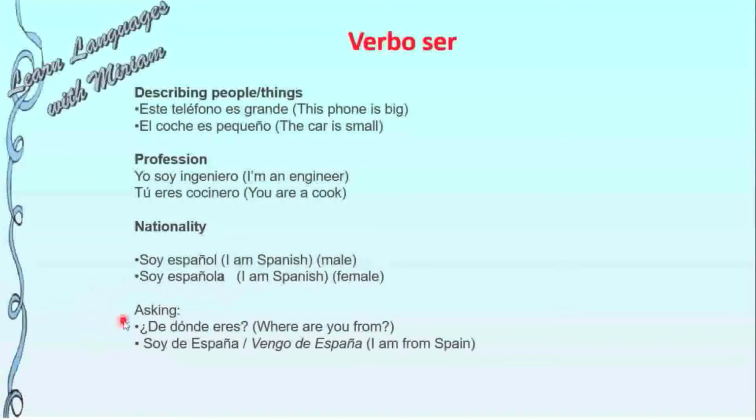Also for asking the nationality. For example, ¿de dónde eres? Where are you from? I give you one answer. Soy de España or vengo de España. I am from Spain. Here in Spain, we used to say vengo de España when we want to say I'm from Spain.